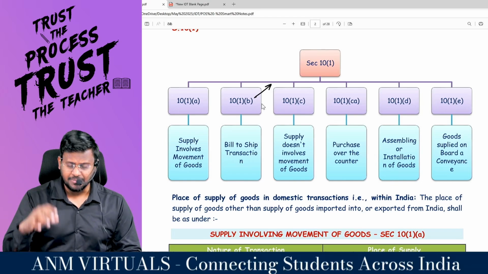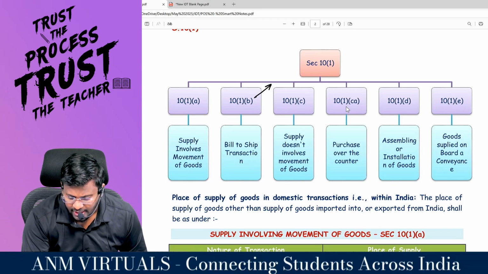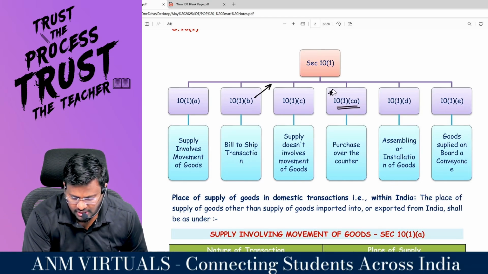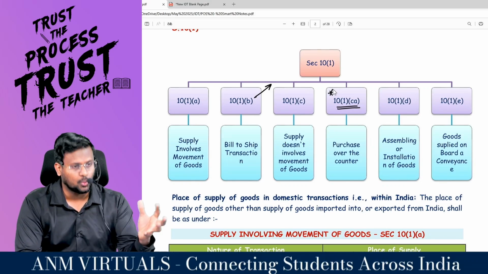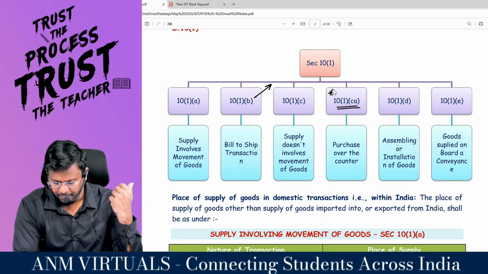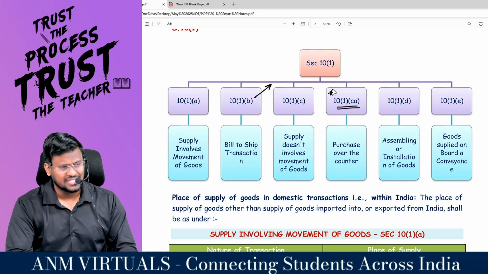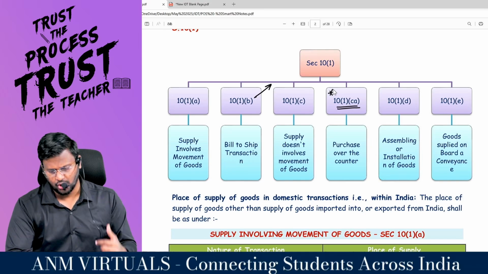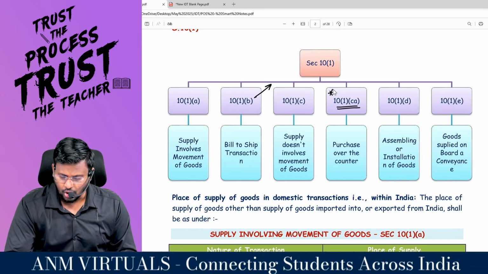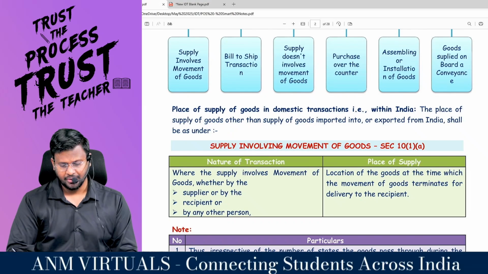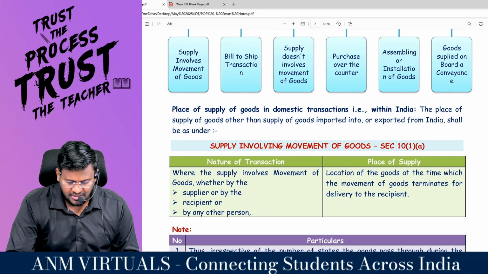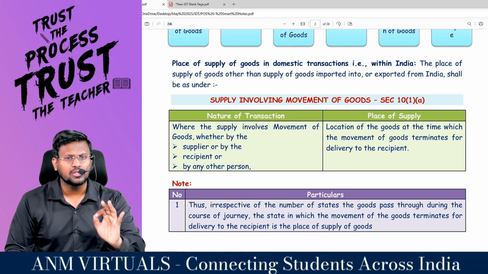And 10 subsection 1 clause CA is a new addition. This is an expected question for this exam. Purchase over the counter. Then 10 subsection 1 clause D, assembling or installation of goods, and 10 subsection 1 clause E, goods supplied on board. We are going to start with 10 subsection 1 clause A, supply involves movement of goods.